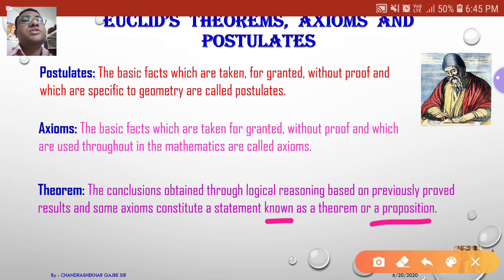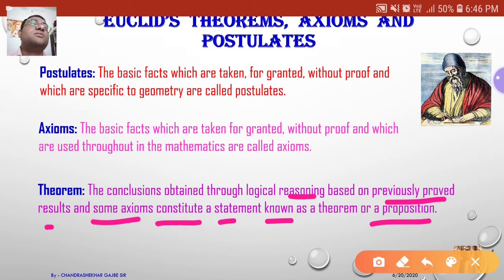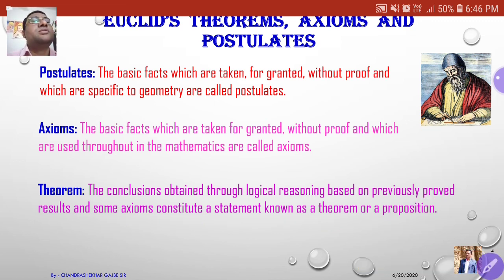The conclusion obtained means the solution obtained through logical reasoning, based on previously proved results, meaning previously proved theorems or statements, and some axioms constitute a statement known as a theorem or a proposition. So those are the three definitions: postulate, axioms and theorems.